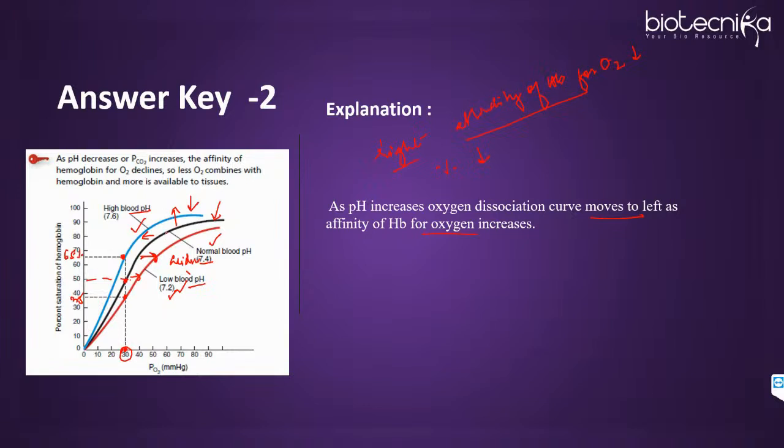So if alkaline, the curve moves towards left, affinity will increase, and percent saturation will also increase. So these are the 3 points that you can write somewhere. Make a note of it and remember in what all conditions the curve will move towards right and in what all conditions the curve will move towards left. Okay, Rohit, is your question answered?